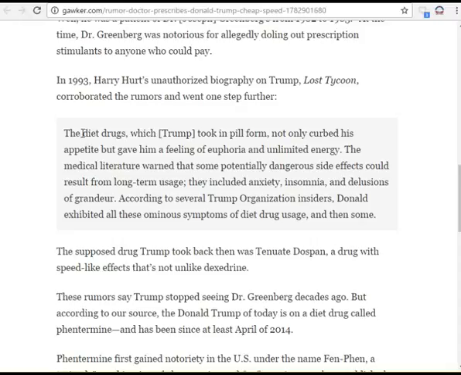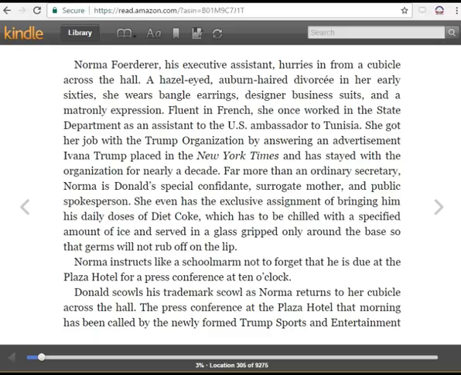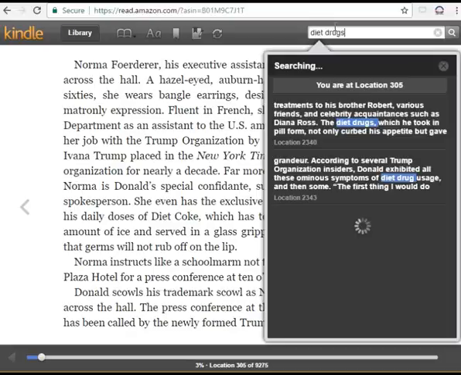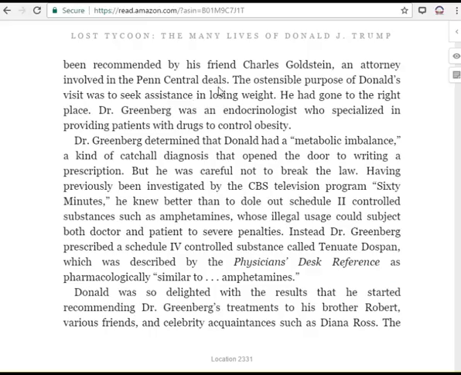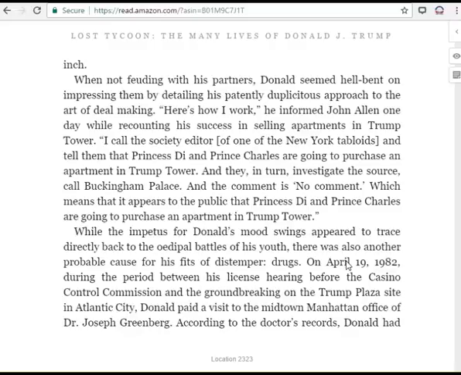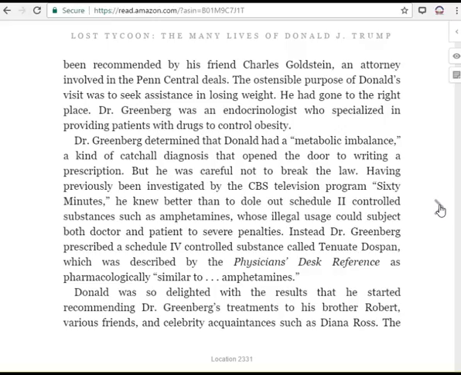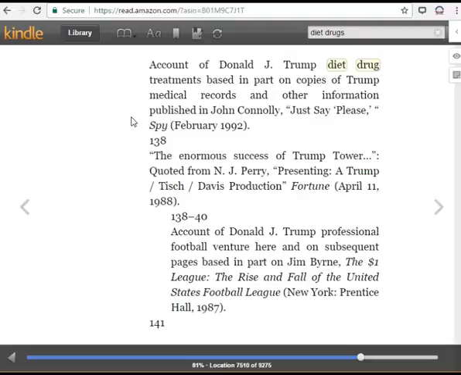So the quote that we're looking for has to do with diet drugs. Let's try to find that quote here in the book. So here it is. There's the quote. And here's the reference to Dr. Greenberg. So the claim here is, in 1982, Trump paid a visit to the office of Dr. Greenberg. According to the doctor's records, here are the notes for that page. Hurt is citing the Spy magazine article, but also claiming to have had access to copies of Trump's medical records.